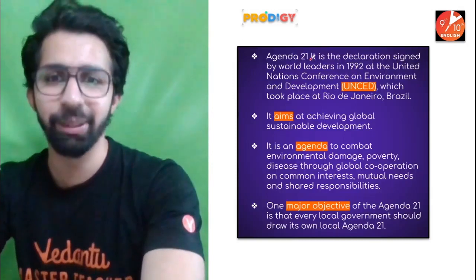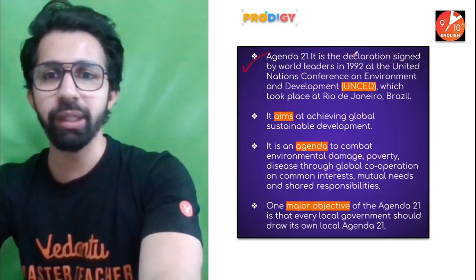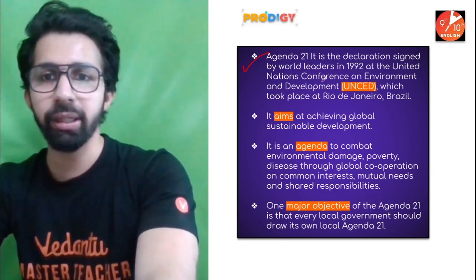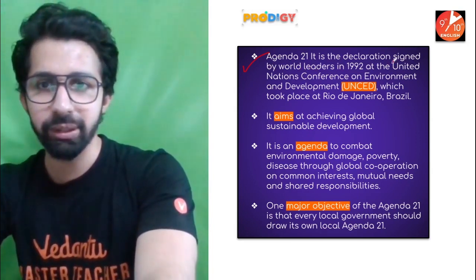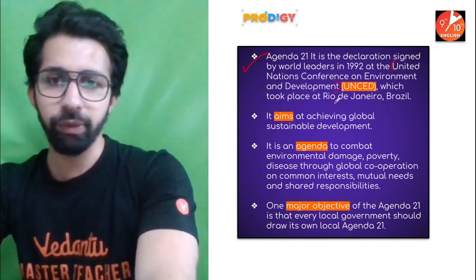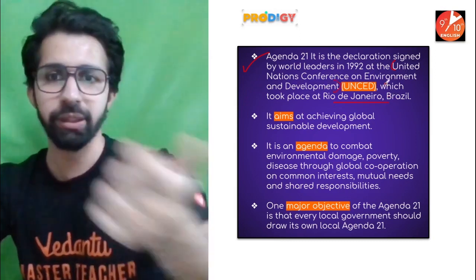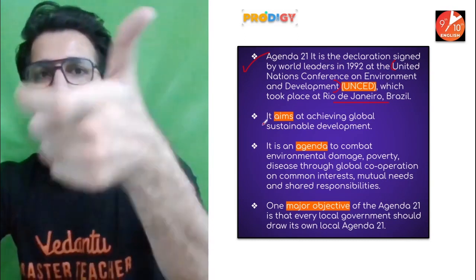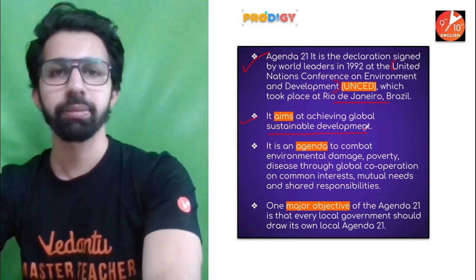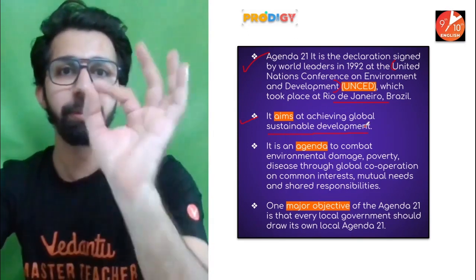What was discussed? Let me tell you. Agenda 21 is the declaration signed by the world leaders in 1992 at the United Nations Conference on Environment and Development, which took place in Rio de Janeiro in Brazil, which I already told you. What was the aim? It aims at achieving global sustainable development. Simple as that.